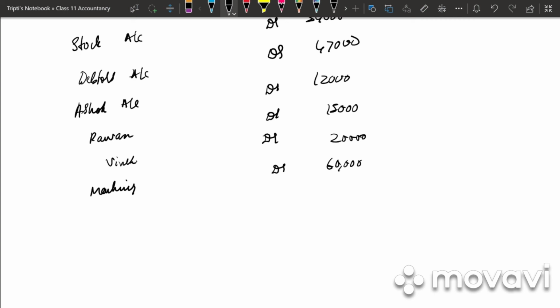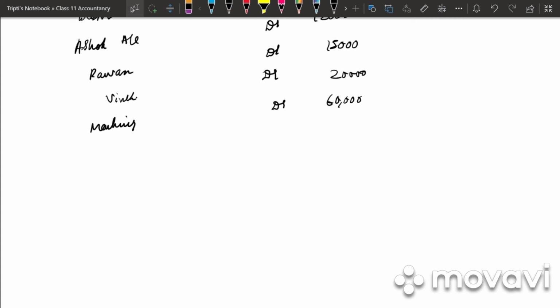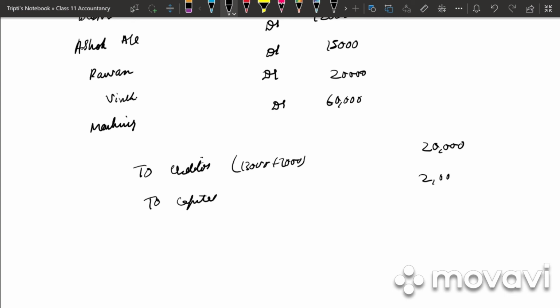Then what else do we have? Two creditors, it is credited how much? 20,000. That is 13,000 plus 7,000. And to capital, how much is it? 2 lakh.